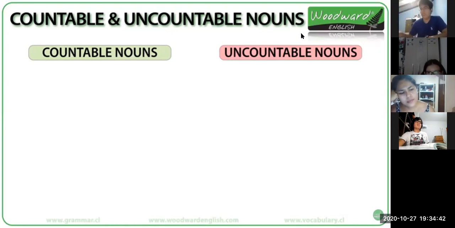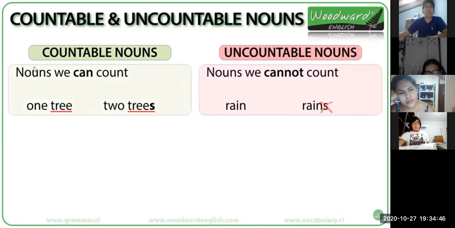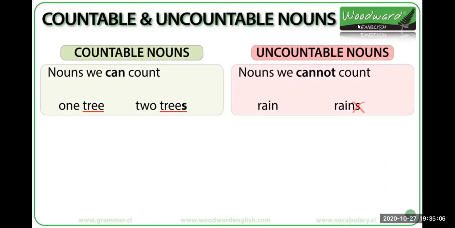Yes. So, countable nouns are nouns that we can count. That's why they are countable, right? We can count. So we can say 1 tree, 2 trees, 3 trees, 4 trees. This is something countable because we can count, right? And uncountable nouns are nouns we cannot count.